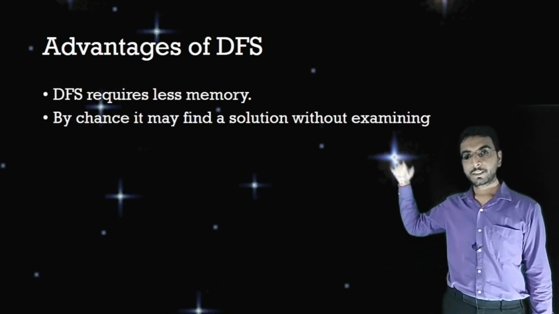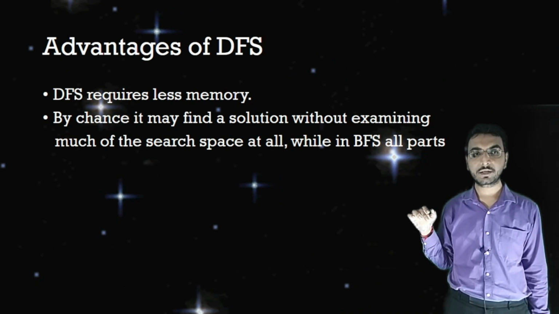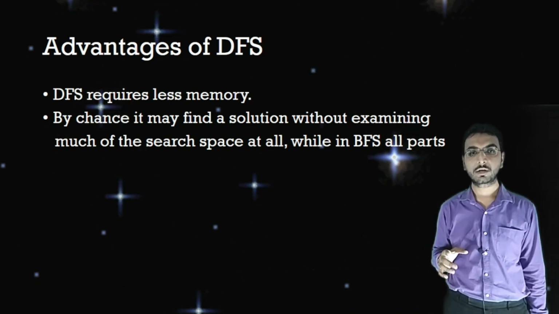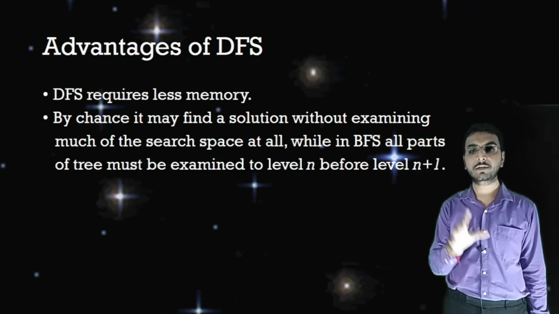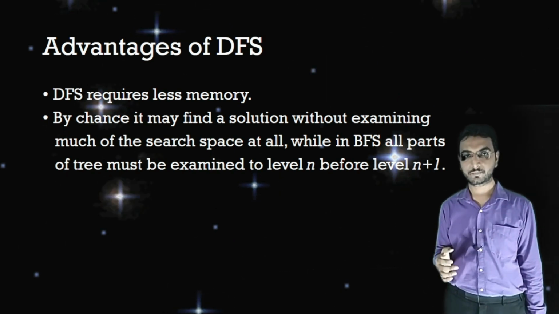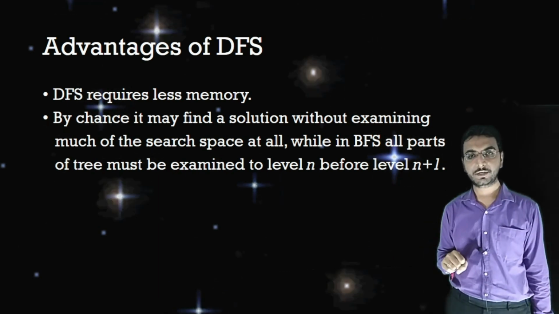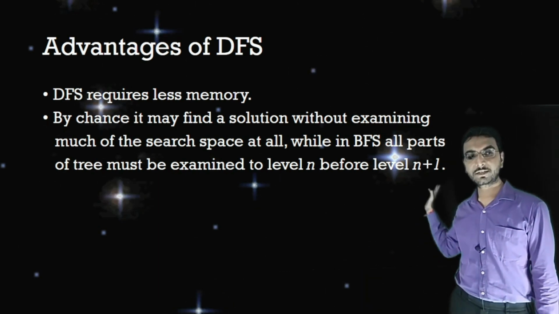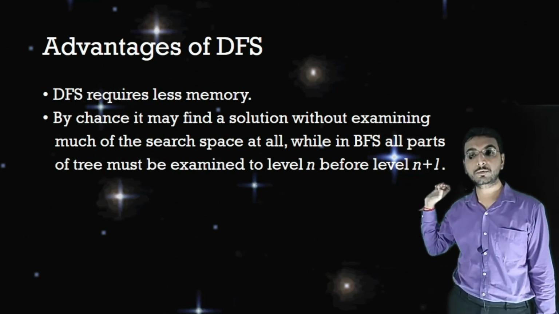Next, by chance it may find a solution without examining much of the search space at all, while in BFS all parts of the tree must be examined to level n before level n plus 1. For example, if BFS, that means breadth first search, is used and the solution is in the rightmost branch, then it will be useful to find that.